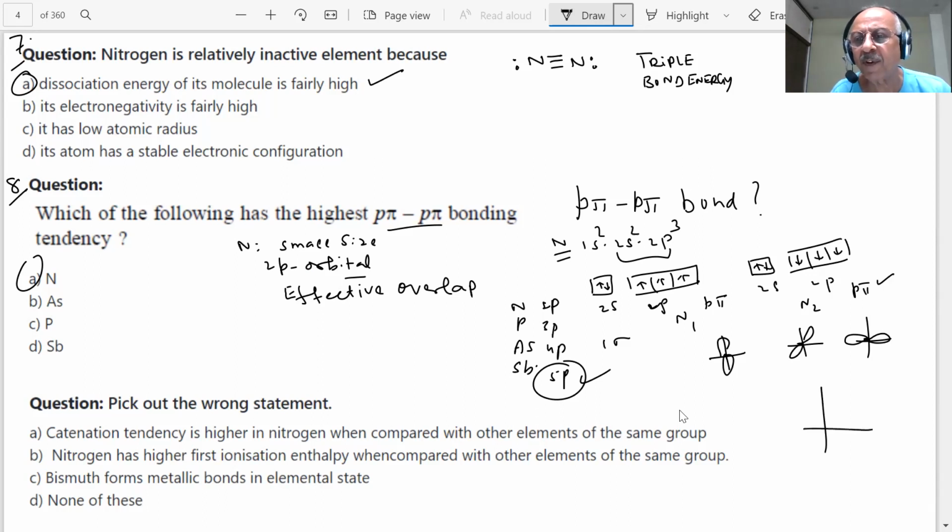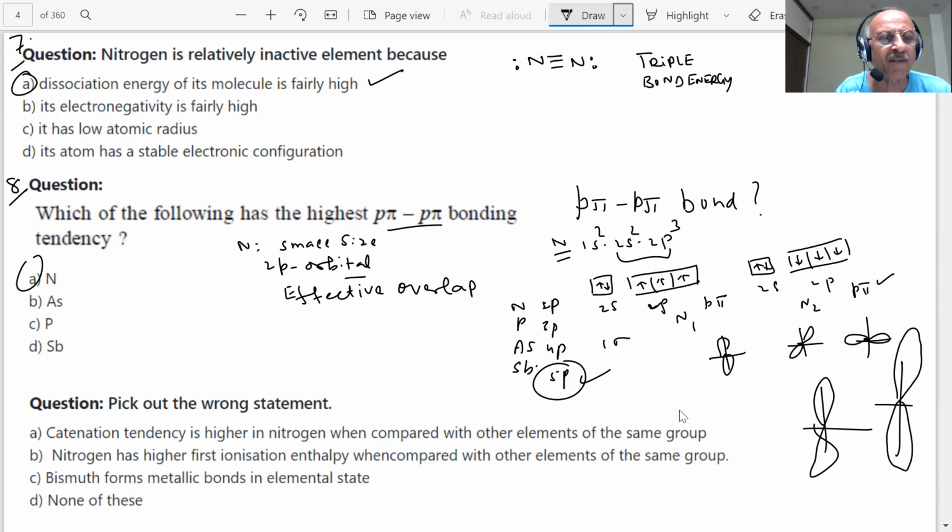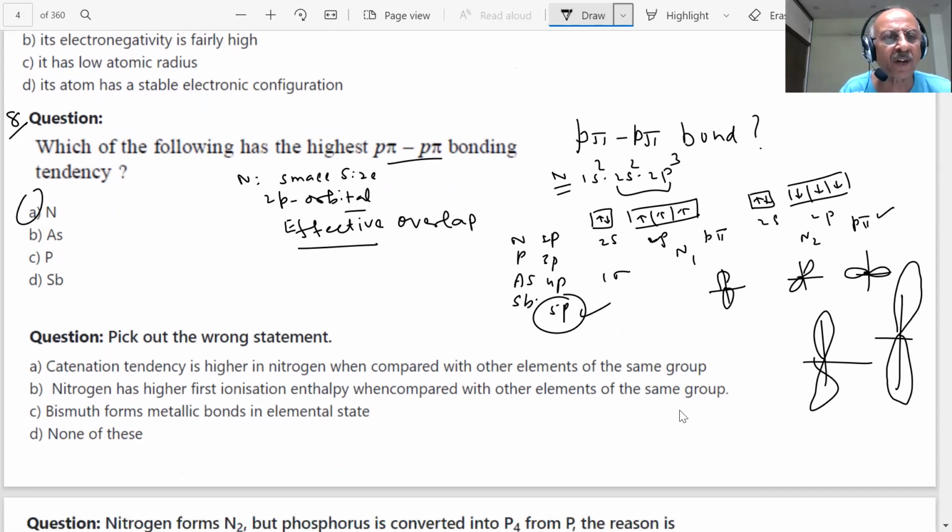And that pi overlap is like this, student, very long. So what will happen? Then they will be farther away and the overlap will be very poor. Overlap will be poor, so that type of bonding is not possible. Got the point? The smaller these orbitals, the more effective is the overlap, student. And as they become larger and away from each other, the effective overlap is not possible. Therefore, it will be very, very low type of bonding, which is not going to give any results.